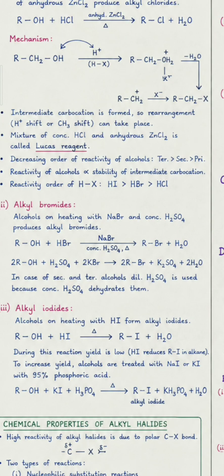And next one is alkyl iodides. Alcohols on heating with HI form alkyl iodides. When alcohols are treated with HI, it gives RI and removes water. During this reaction, yield is low because HI reduces RI to alkane. To increase yield, alcohols are treated with sodium iodide or potassium iodide with 95% phosphoric acid. ROH treated with KI in the presence of H3PO4 gives alkyl iodide.